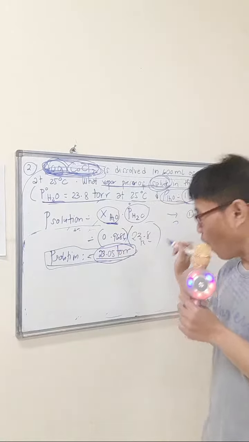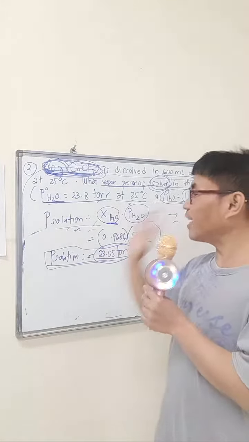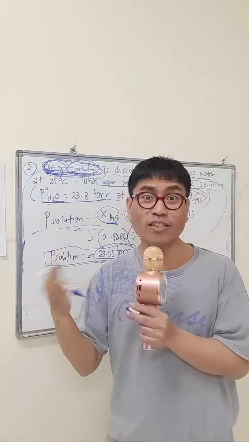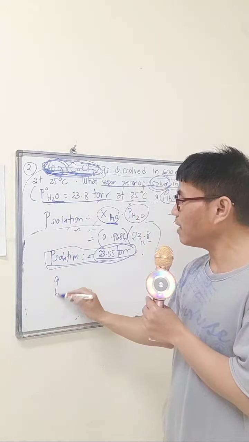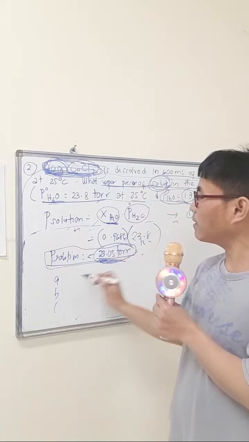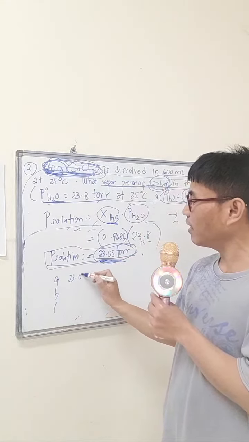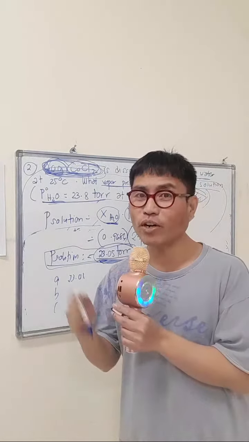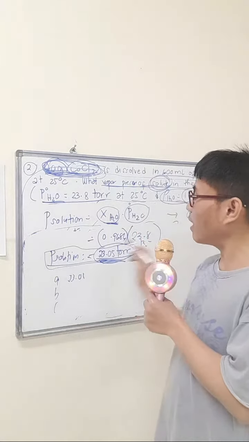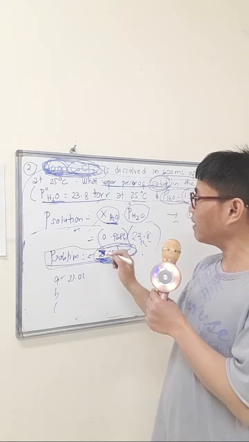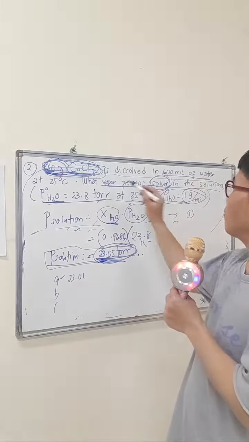Also, this will be among the choices A, B, C, and this 23.05 is in letter A. This is also the usual mistake of many examinees. We would answer A because we get 23.05, but this is not the vapor pressure of the solute.